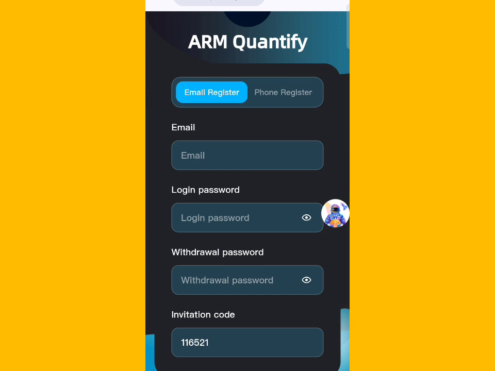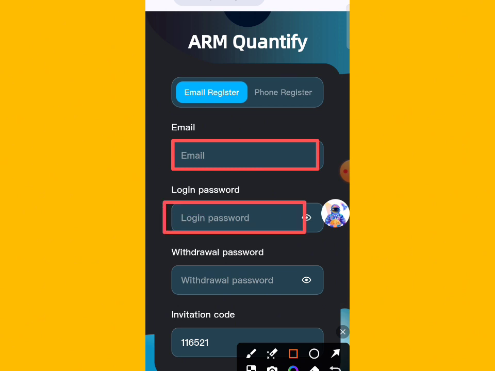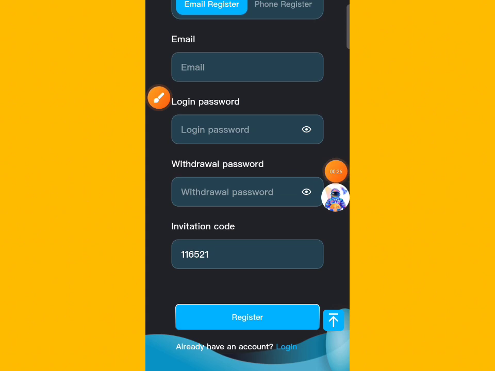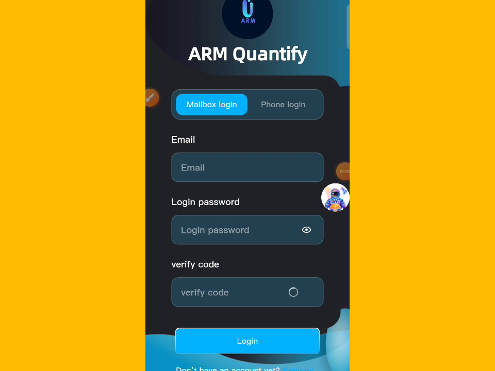Now guys, you can see how to create an account on this website. Enter email address, enter login password, enter withdraw password, enter integration code, then click the registration button. After you click the registration button, your account has been successfully registered. I already have an account. I click the login now button, enter email and password, add the verification code, then click the login now button.